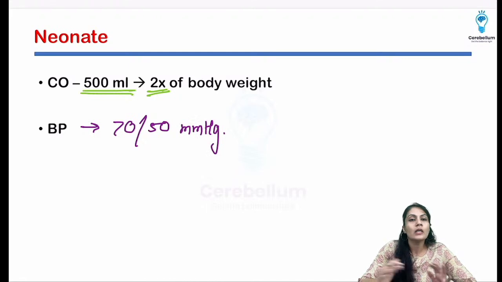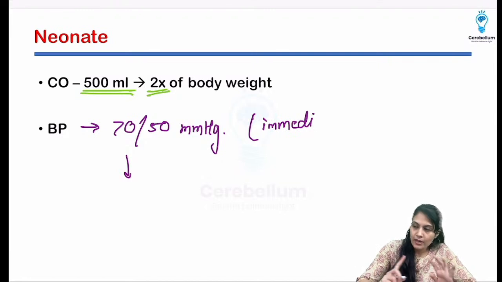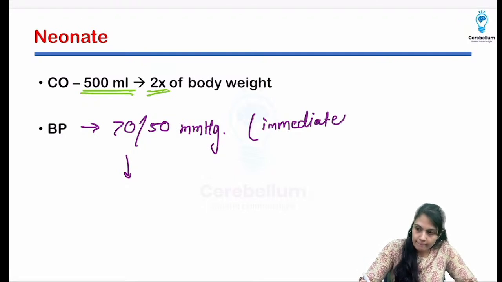Systolic by diastolic, this is the ideal range immediately after birth. Yes, you are right, Rishabh, you are nearby, closest.